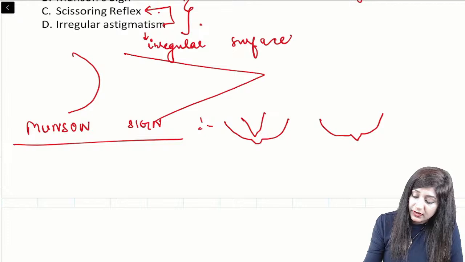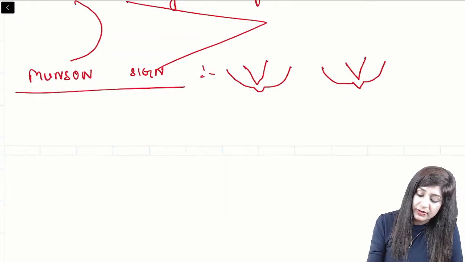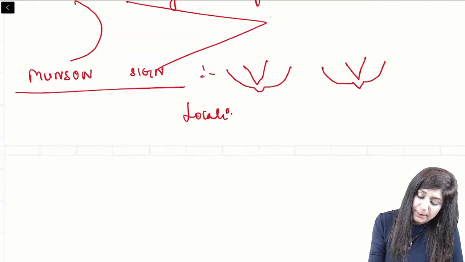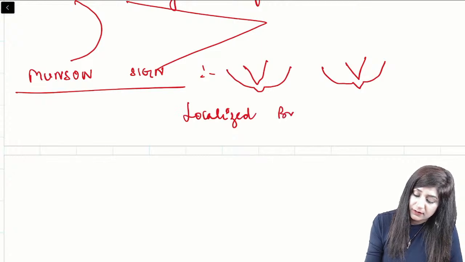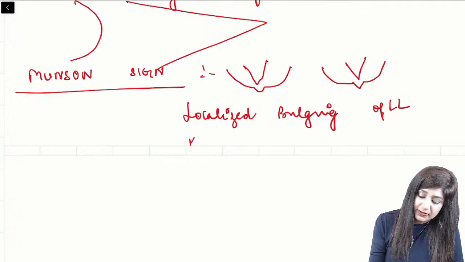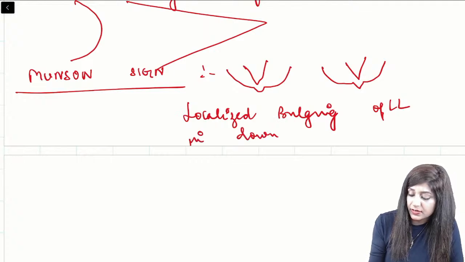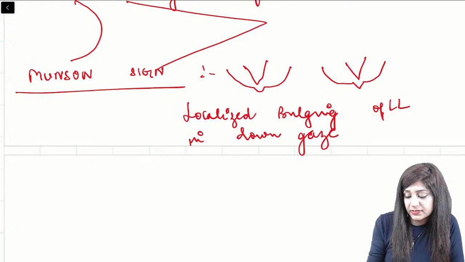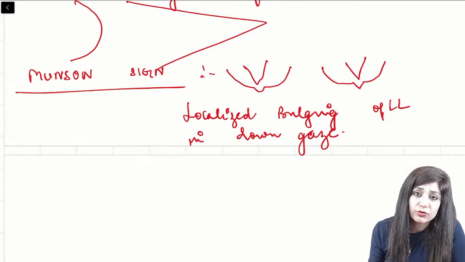Due to the conical cornea, there is localized bulging of the lower lid in downward gaze. That is called Munson's sign, and it is also found in keratoconus.